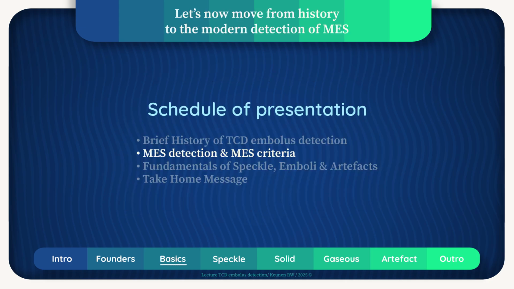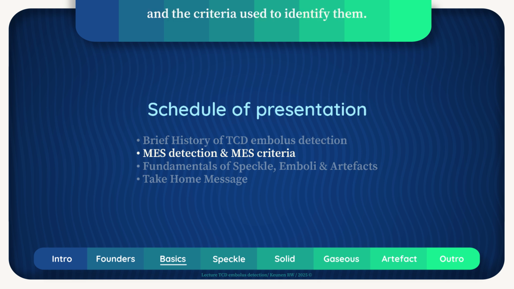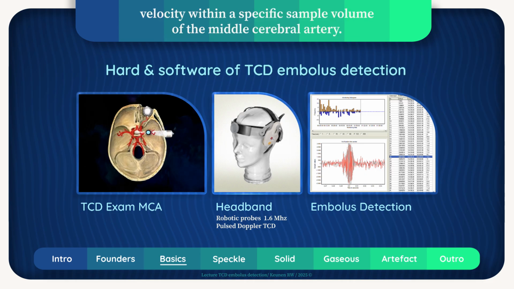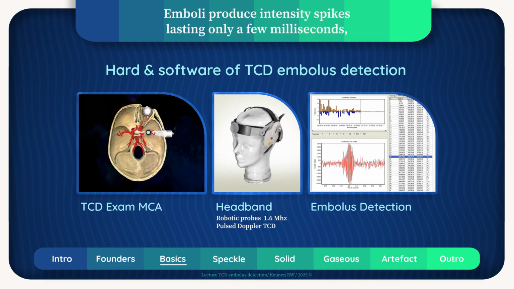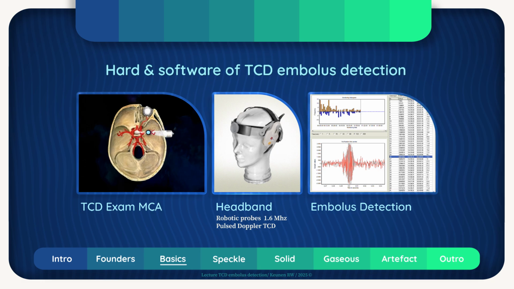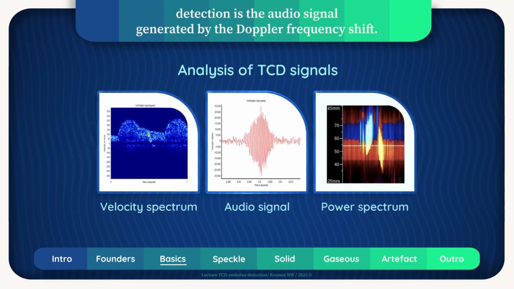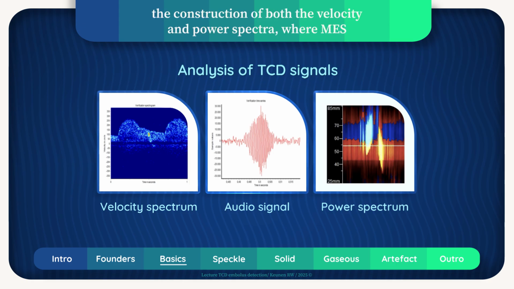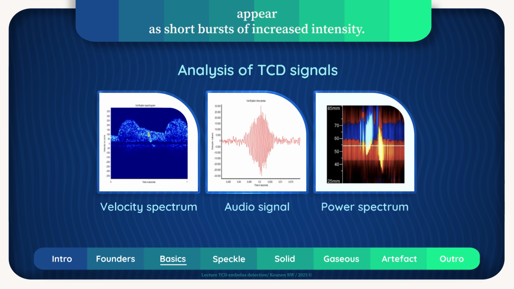Let's now move from history to the modern detection of MES and the criteria used to identify them. A headband with an ultrasound probe is used to measure blood flow velocity within a specific sample volume of the middle cerebral artery. Emboli produce intensity spikes lasting only a few milliseconds, requiring dedicated software for reliable detection. The primary signal source for MES detection is the audio signal generated by the Doppler frequency shift. This shift falls within the audible range and enables the construction of both the velocity and power spectra, where MES appear as short bursts of increased intensity.